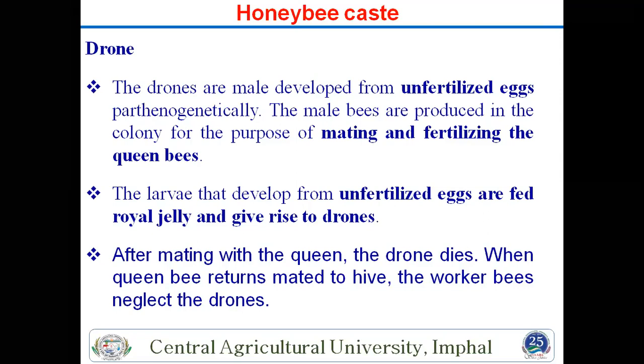After mating with the queen, the drone dies. This is also an important question. After mating with the queen, all the drones die. When the queen has returned after mating, the worker bees neglect the drones. This is also an important character. All worker bees neglect these drones and also kill them. So this is another character.